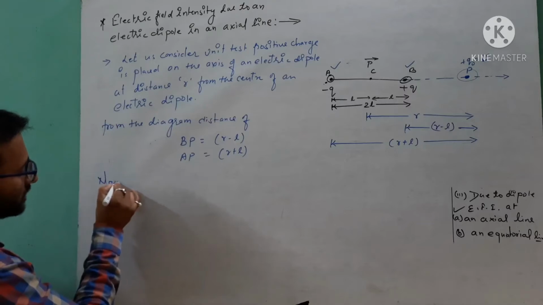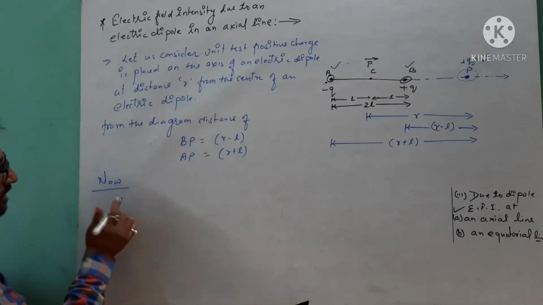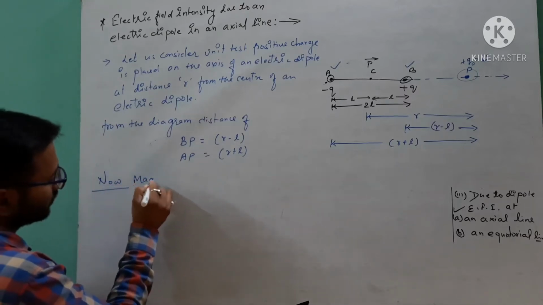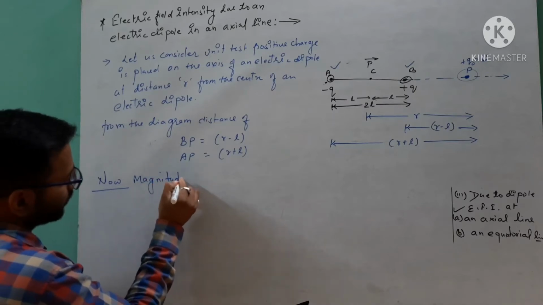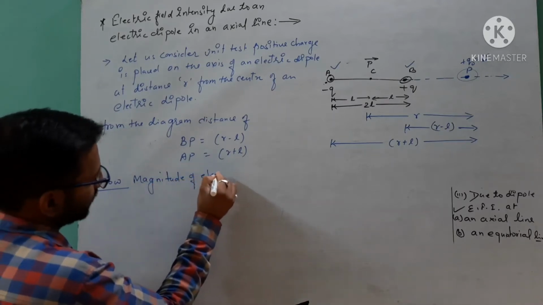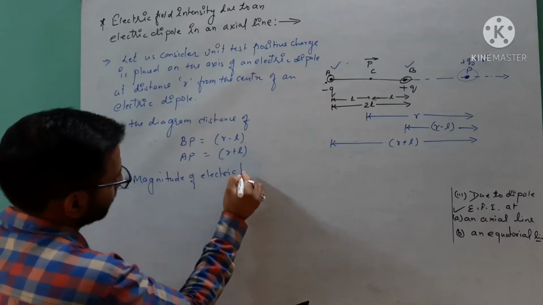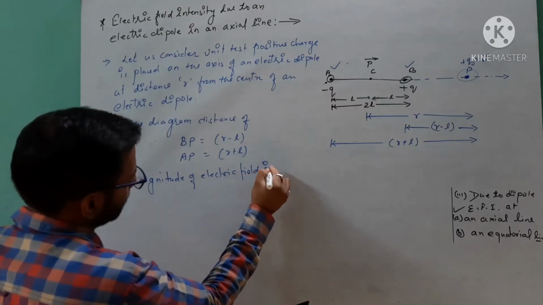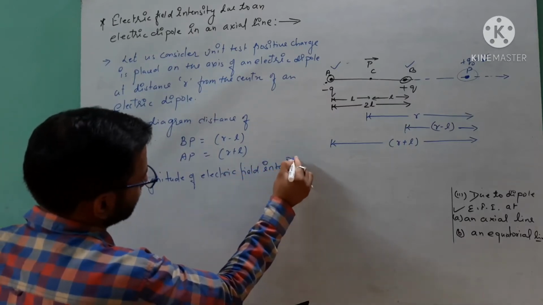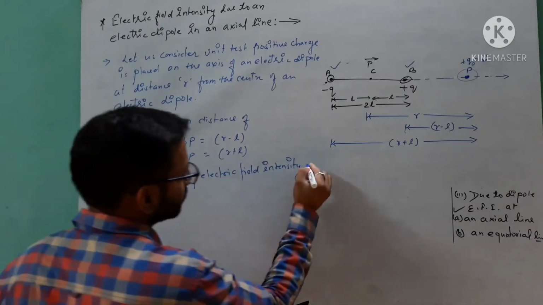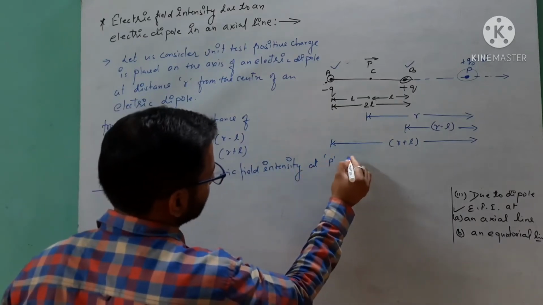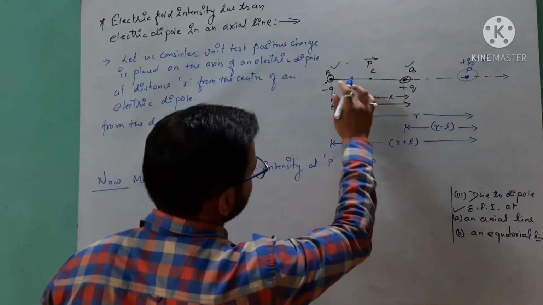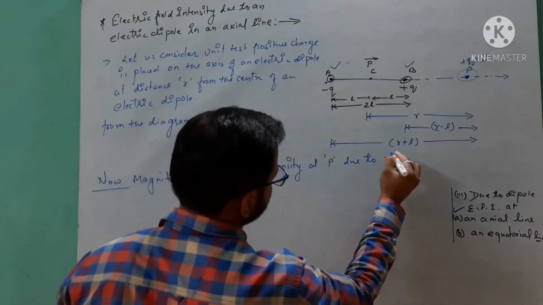First I am writing here the magnitude of electric field intensity. Now we can start the derivation from here. Magnitude of electric field intensity at P due to minus Q charge.